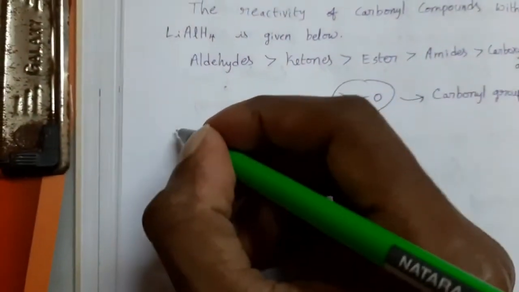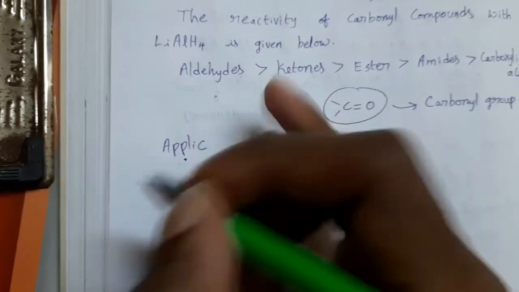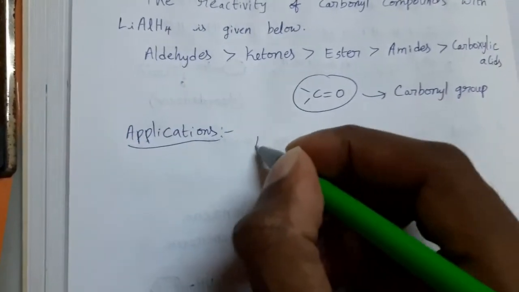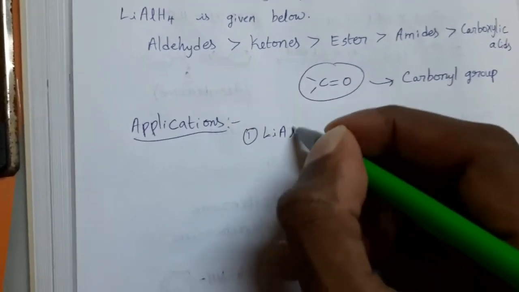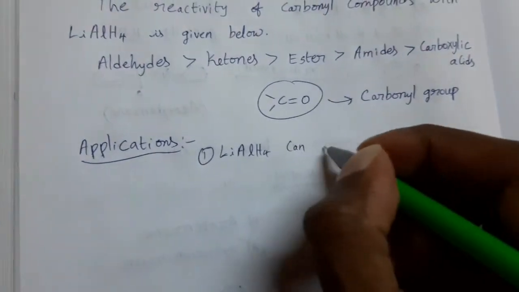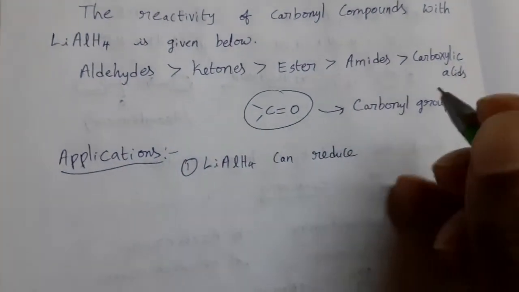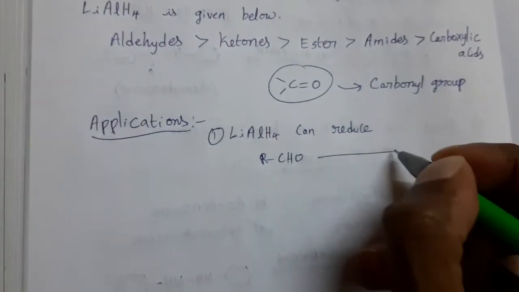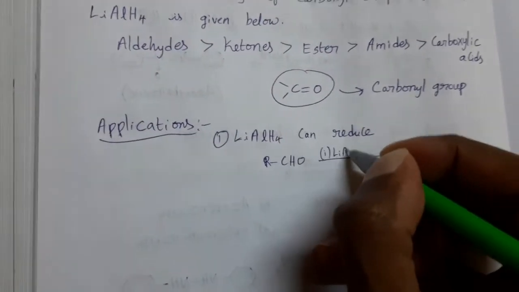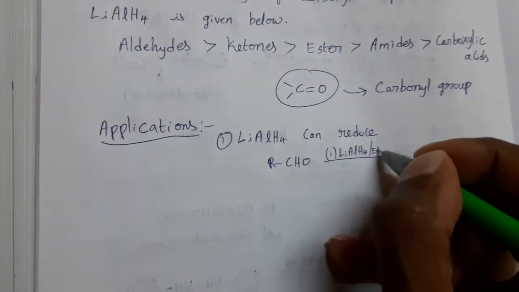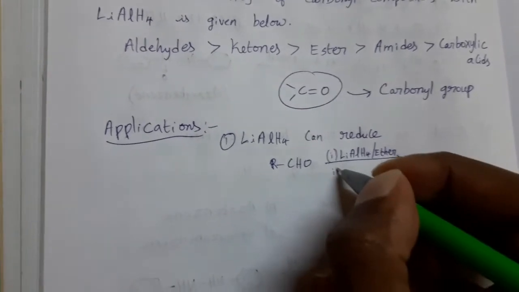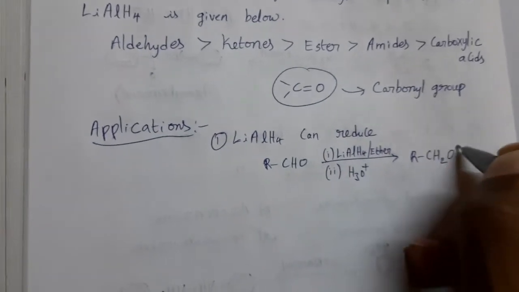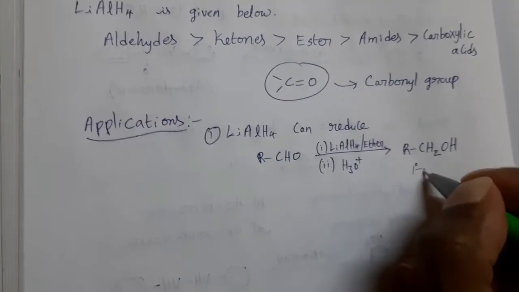Now see the applications. First one, LiAlH4 can reduce aldehydes to primary alcohols. The suitable solvent is ether, then H3O plus. Primary alcohols, this one. This is a primary alcohol.